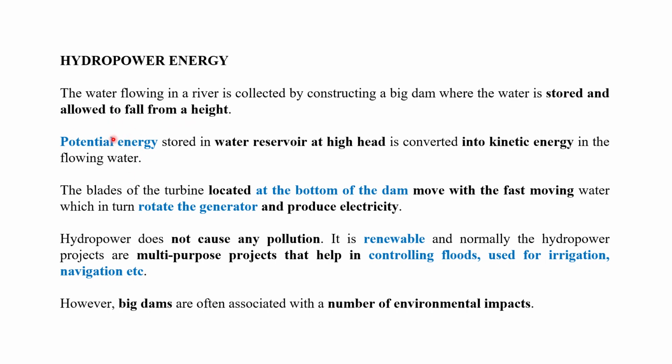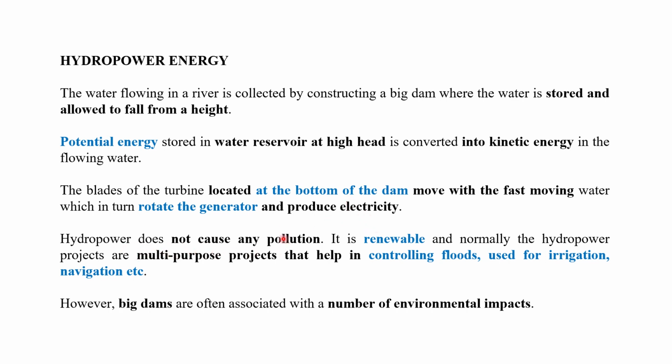So what is going to happen? The potential energy stored in the water reservoir at high height is converted into kinetic energy in the flowing water. The water falls on the blades of the turbine. The blades of the turbine located at the bottom of the dam move with the fast moving water, which in turn rotates the generator and produces electricity. That means the water stored in the dam falls on the blades of the turbine, and the turbine starts moving, and further the turbine is connected with generators which produce electricity.